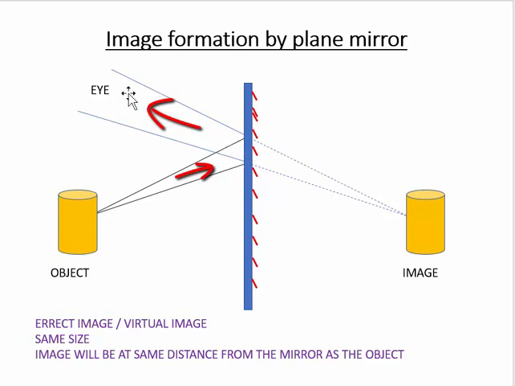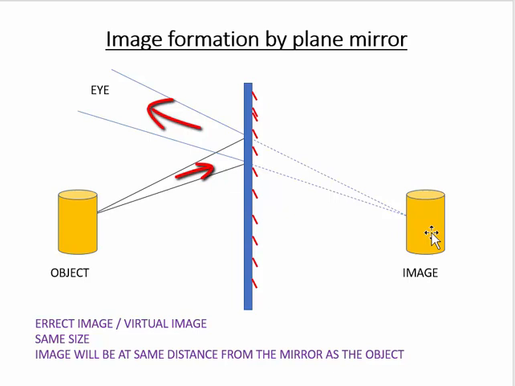However, towards us, these two light rays will never meet because they are not converging but diverging. So here where we are standing, these light rays are not expected to meet anyways. But if we extend these light rays on the other side, then the two light rays appear to meet. They do not meet, mind you. They are just false rays. But if we extend them, they appear to meet. That's why this is the image made by virtual light rays. That's why it is called a virtual image.